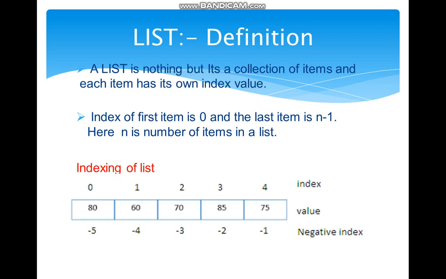First of all, see the definition of the list. What is a list? A list is nothing but a collection of items, and each item has its own index value. The index of the first item is 0 and the last item is n minus 1. Here n is the number of items in a list.